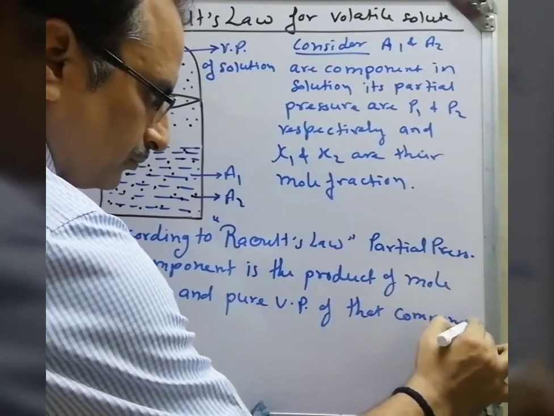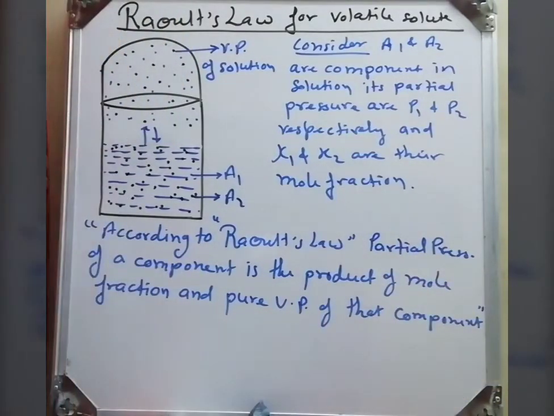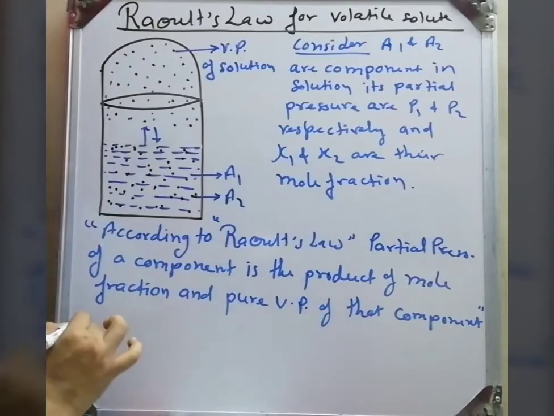This is the Raoult's law. What is the Raoult's law? Partial pressure is the product of the mole fraction and the pure vapor pressure of that component.